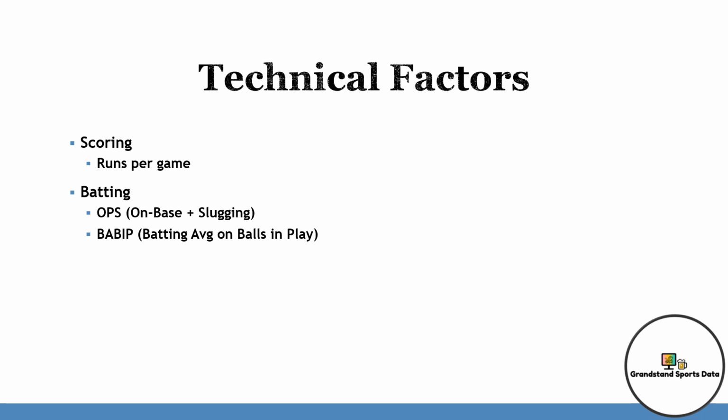Next, BABIP, or batting average on balls in play. And this statistic is used to measure a hitter's ability to get hits on balls that they hit in fair territory. It is important for handicapping baseball because it can help you identify players who are either getting lucky or unlucky when it comes to hits, and can give you an indication of whether or not the player's current performance is sustainable or not.